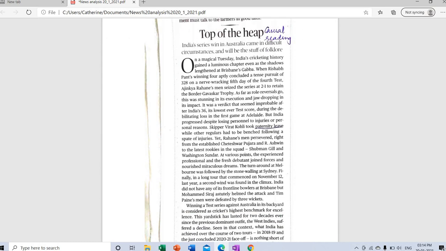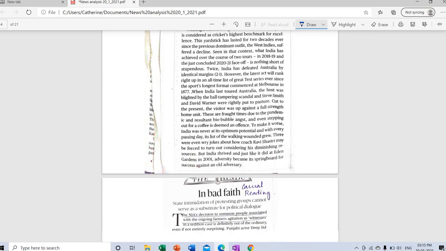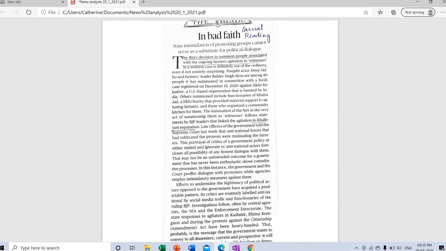So when you read this article, if you get back to your syllabus and feel it is related to the syllabus, then read it. If it is not needed, then either skip the article or give it a casual reading just to understand. Most of us are die-hard fans of cricket, so you might be tempted to read it. Go ahead and read it, but nothing pertaining to the exam.